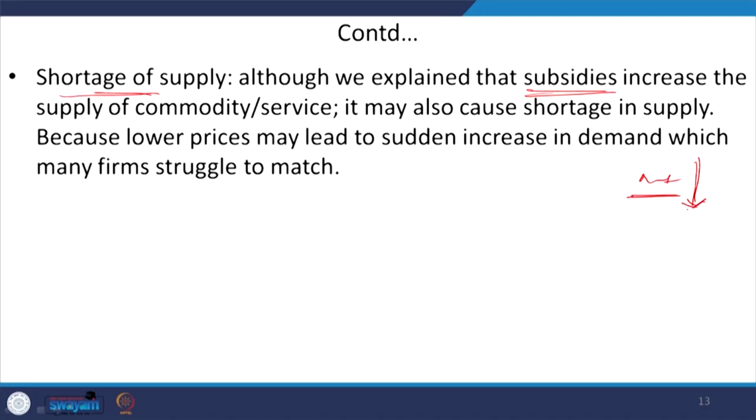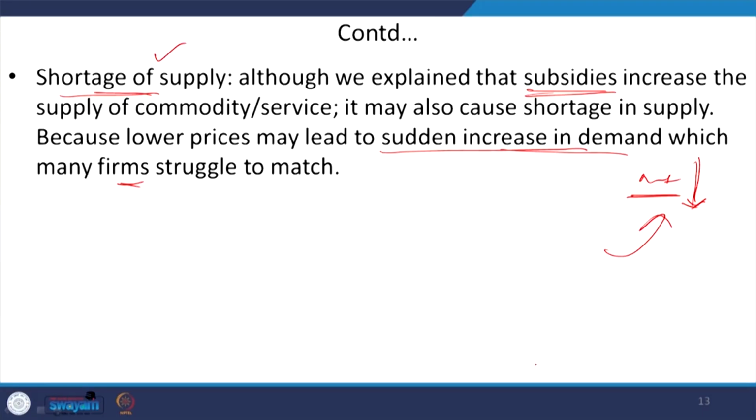When the price is lowered, then obviously sudden spurts in demand may happen, right. So, when the sudden increase in demand happens, then obviously the farm cannot meet it. So, it may lead again to an inflationary situation or shortage of supply.